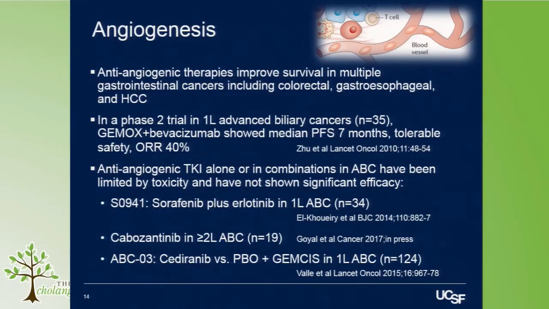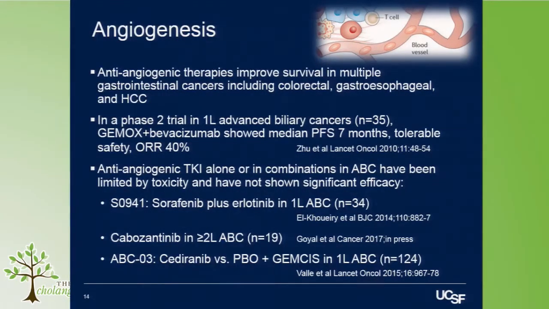So shifting gears to a more established, long established, I should say, microenvironment target. Beyond the immune cells in the microenvironment, there are also blood vessels that carry those immune cells, as well as a variety of other factors to tumors and allow for their growth. Anti-angiogenic strategies, blocking blood flow or blocking tumor blood supply, have already been established to improve survival in a variety of gastrointestinal cancers, including colon, gastroesophageal, and hepatocellular carcinoma.